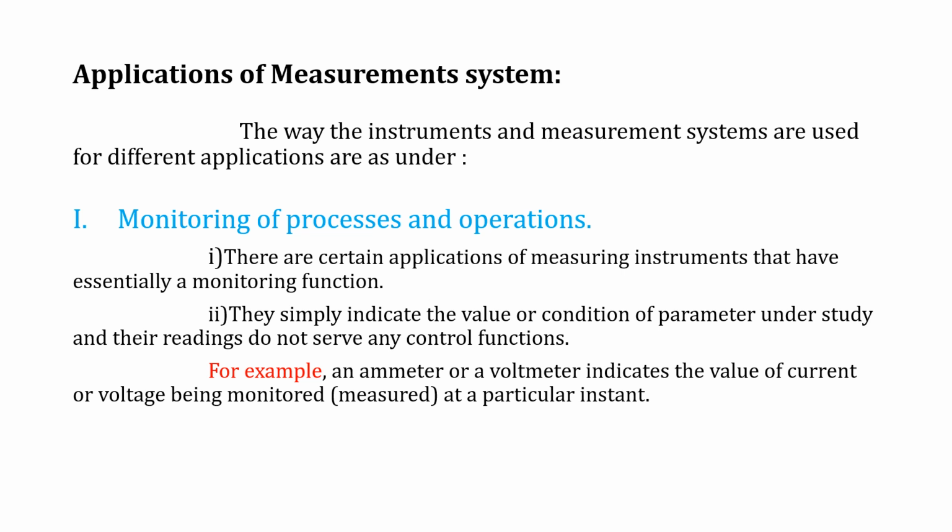For example, an ammeter or voltmeter indicates the value of current. We cannot record that kind of reading from an ammeter and voltmeter, digitally or analogically. We can only write down the measure of current and voltage that it displays. So that is called monitoring of process and operation.